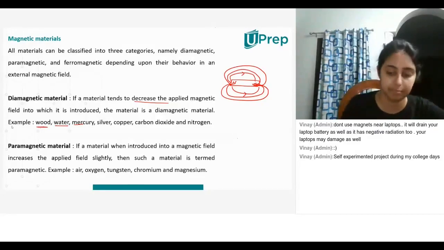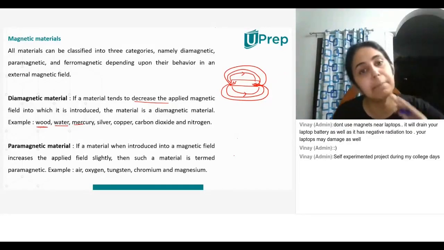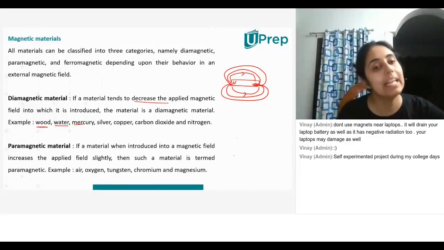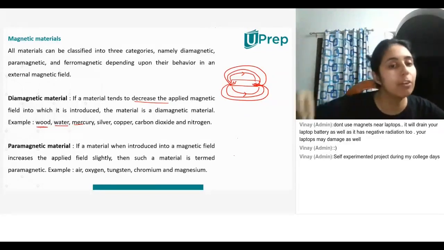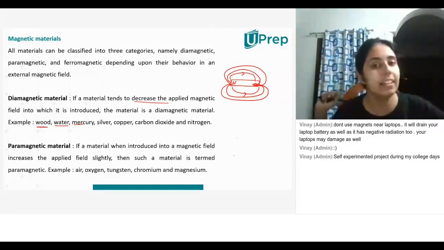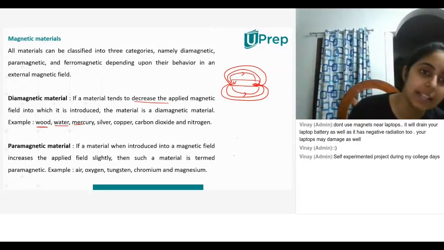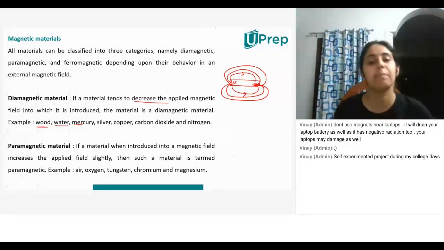Yes, ma'am, but when it is in water or in mercury, will its strength decrease only at that point, or will it be permanent? No, only for that particular point. The moment I take it out from water or from mercury and put it back in the air, it will again behave like a normal magnet, with the same strength. Okay, ma'am. Yeah, good question.